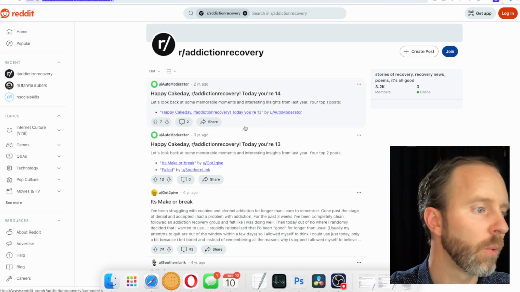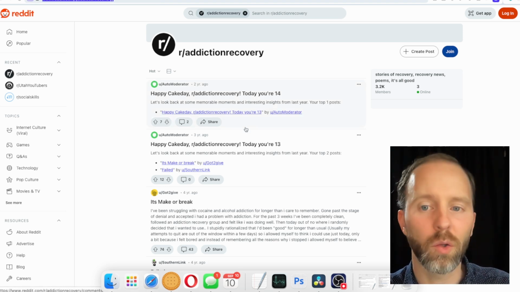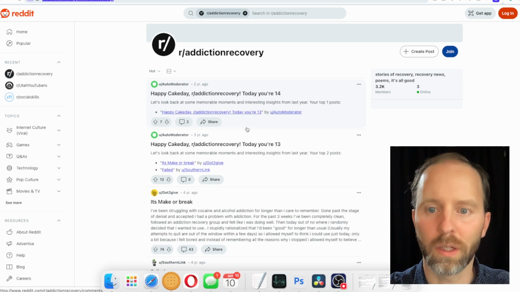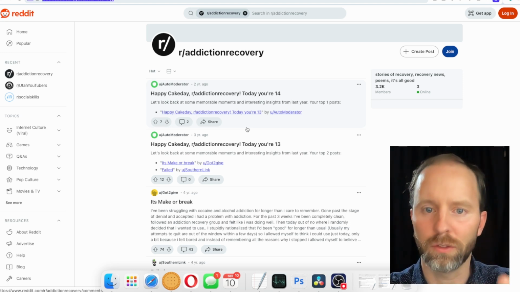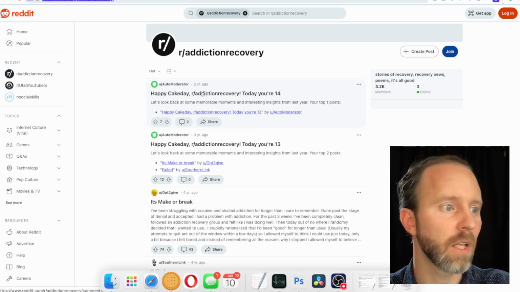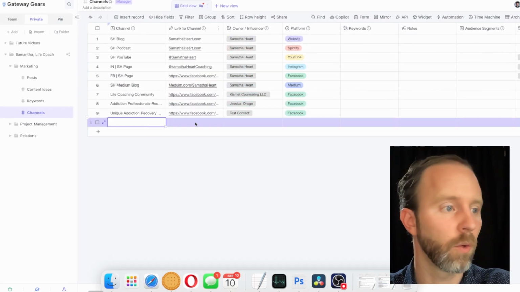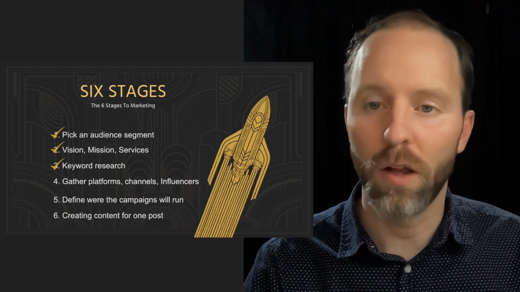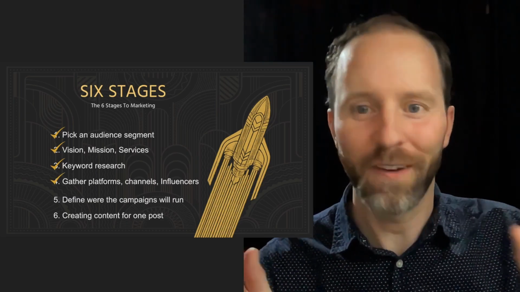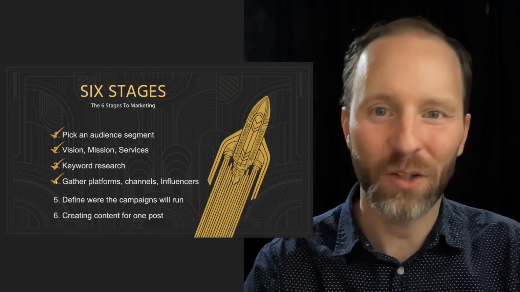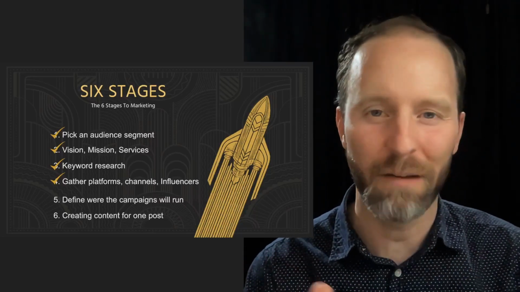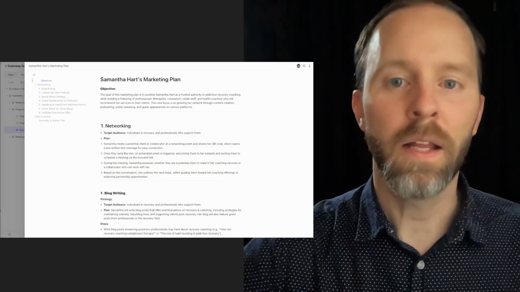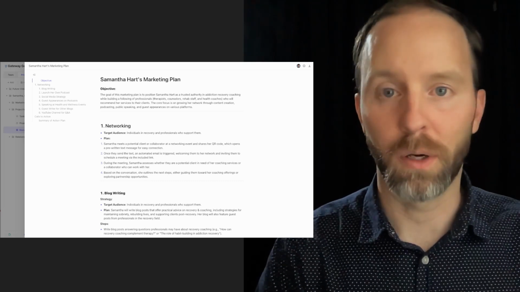And I'm also going to read through it and identify who the organizers and speakers of this group are. So now we're going to throw this into our ongoing list. We've finished gathering all of the platforms. We're finally there. We're finally at the spot where now we can create the campaigns that we were planning and promising from the beginning. This right here is Samantha's marketing plan.